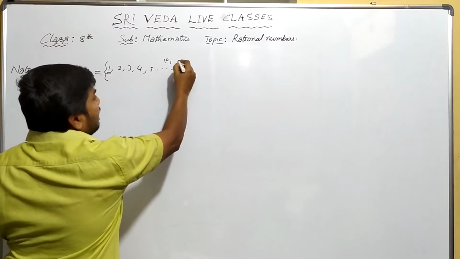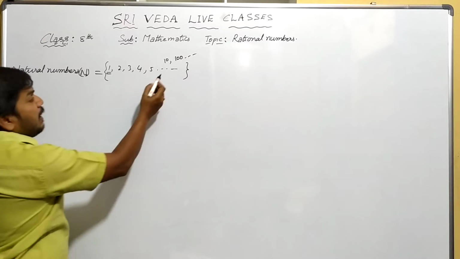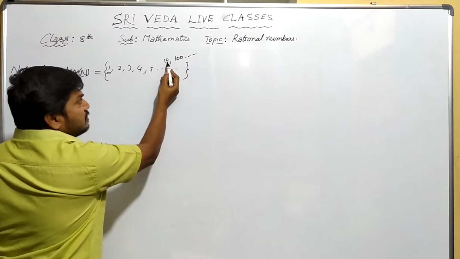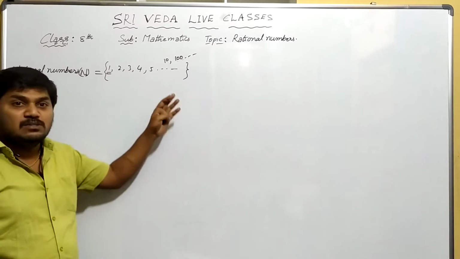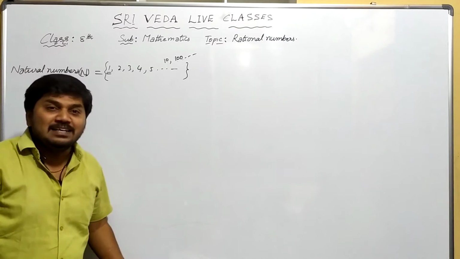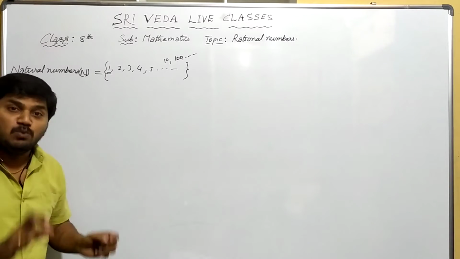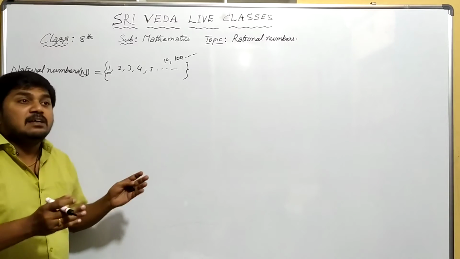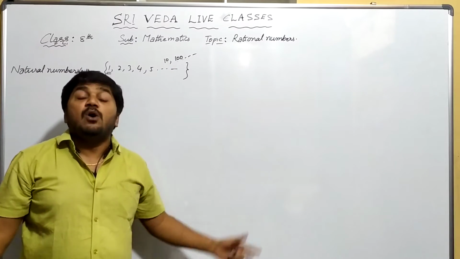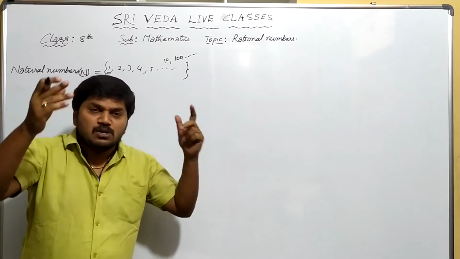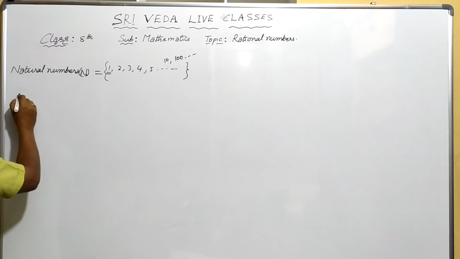Next, just observe natural numbers. 10 will be there, 100 will be there, 1000 will be there, right? In 10, one zero is there, in 100 two zeros are there. So not only these numbers, we are using one more number. What is that? 0. So 0 is one more new number. That's why 0 and the natural numbers, all together, we can say are whole numbers. Whole means total numbers, right?